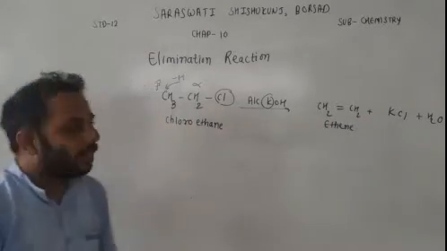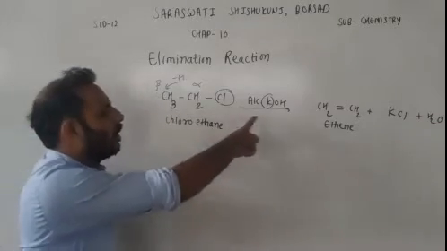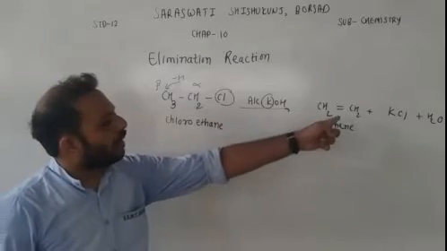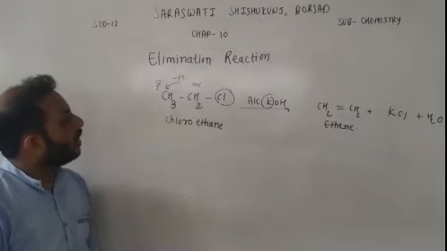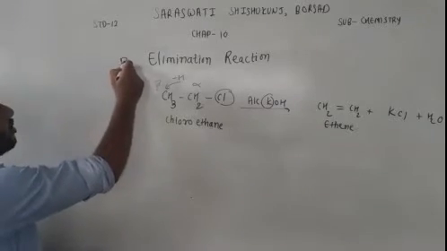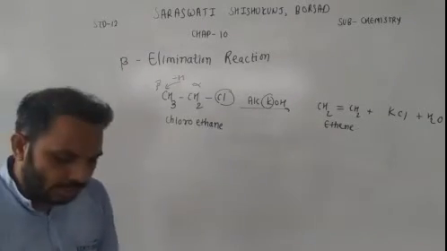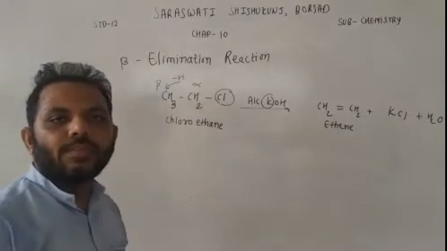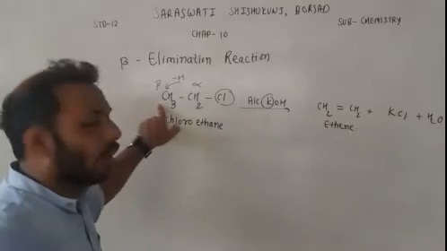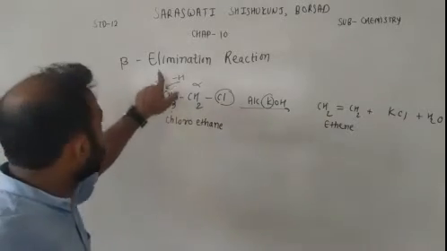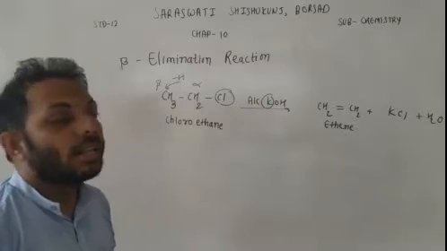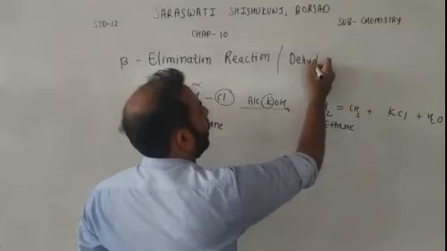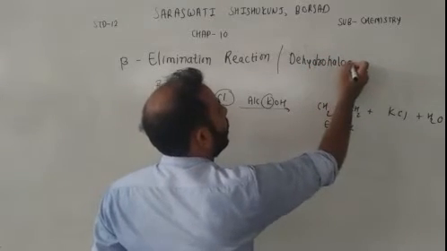So we can say that if haloalkane reacts with alcoholic KOH, it will form alkene, right? So product is alkene. This reaction is also known as beta elimination reaction. The reason is from beta carbon, hydrogen is removed. So if hydrogen is removed from beta carbon, that is why it is also known as beta elimination reaction. Another name of this reaction is dehydrohalogenation.